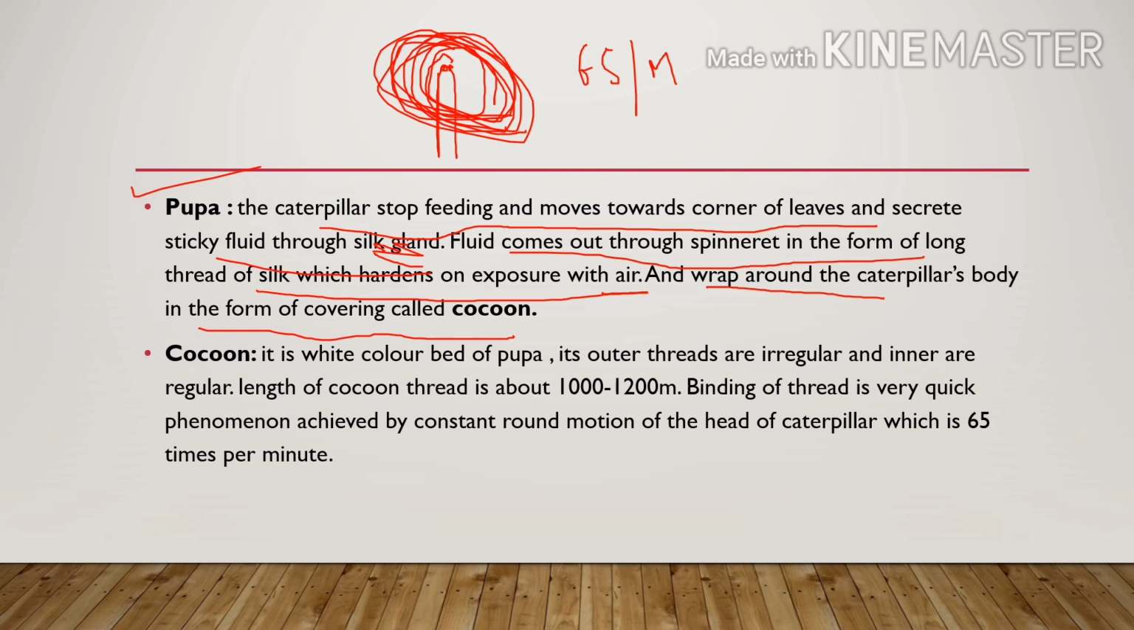So next is cocoon. Cocoon is a white colored web of pupa. Its outer thread is irregular and inner is regular. The length of cocoon thread is 1000 to 1200 meters. So winding of thread is very quick. This is achieved by the constant round motion of the head of the caterpillar, which is 65 times per minute, right?